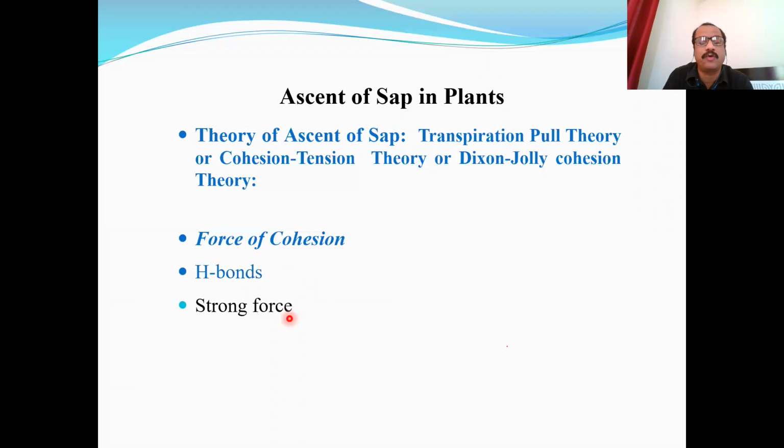So these are very strong bonds present in water molecules, and that is the reason why it is not possible to separate two water molecules easily. This is a very strong force of attraction, called the force of cohesion. Due to this force of cohesion, a column of water forms. If you add some drops of water on the floor and try to join them in a single line, immediately they will form a continuous flow, a continuous column. That is due to this force of cohesion, the strong attraction between two water molecules.